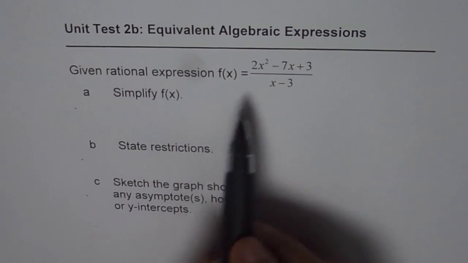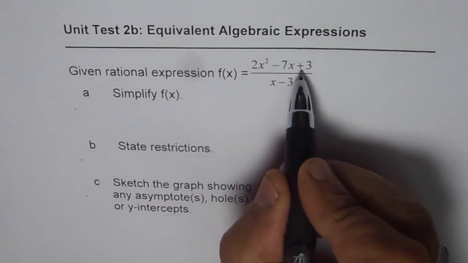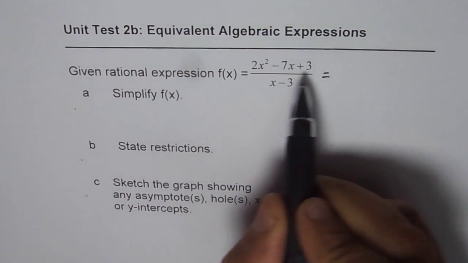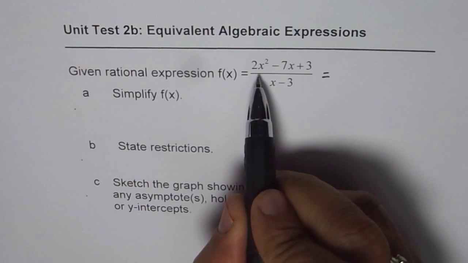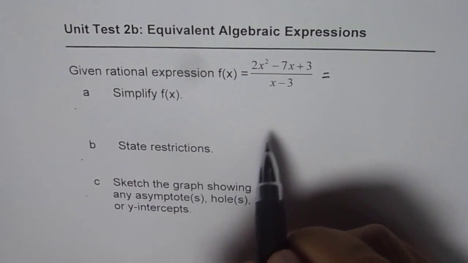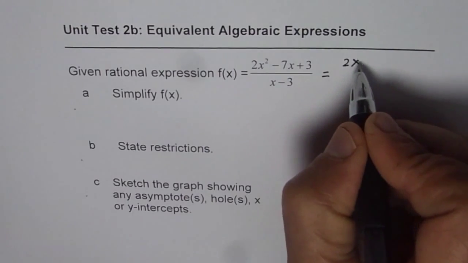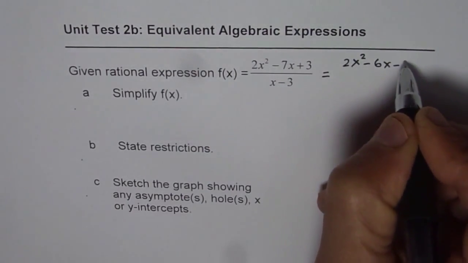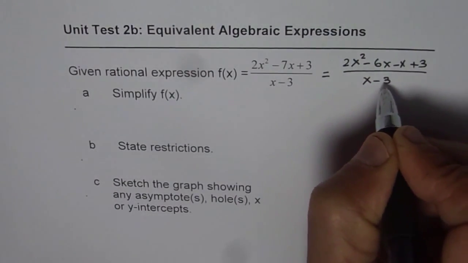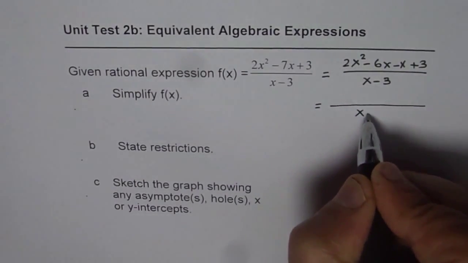Now let us first simplify this rational expression. Numerator is 2x squared minus 7x plus 3, divided by x minus 3. We should be in a position to factor this. We are looking for two numbers whose product is plus 6 and sum is minus 7. So the two numbers are minus 6 and minus 1. So we will write this as 2x squared minus 6x minus x plus 3, divided by x minus 3, right? So let's continue. I'm doing it in steps so that you understand how we get the answer, right?